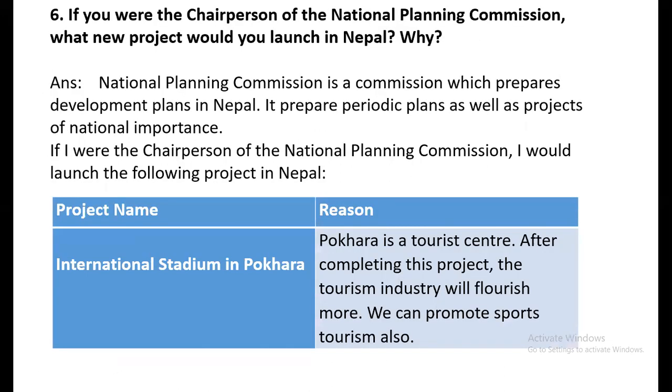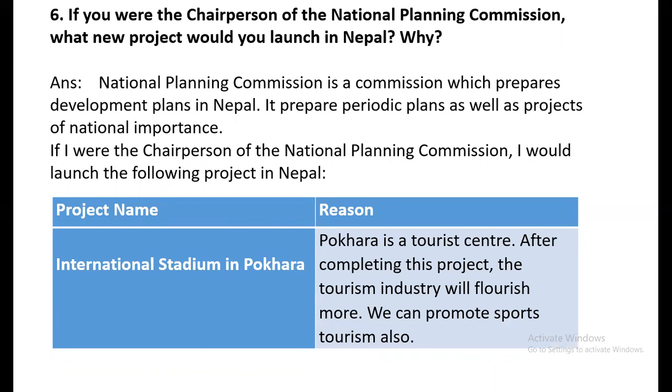Going to the next question, question number 6. If you were the chairperson of the National Planning Commission, what new project would you launch in Nepal and why? So this is a conditional type of question. You get this type of question in the exam also. So here in the beginning, you have to tell what the National Planning Commission is.